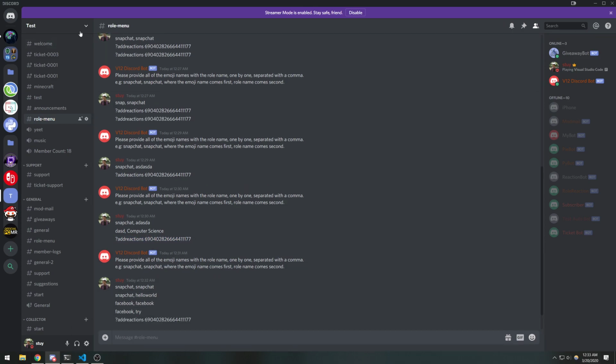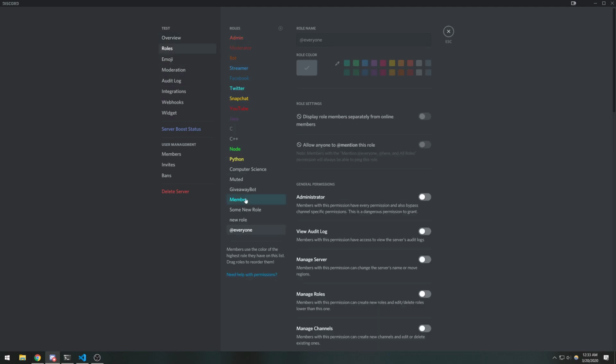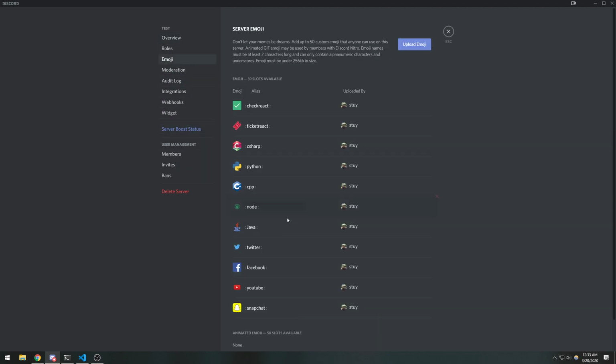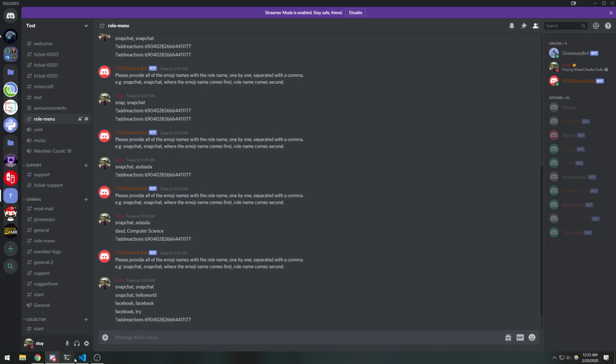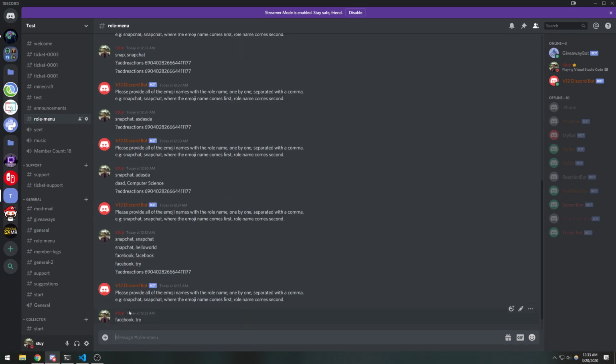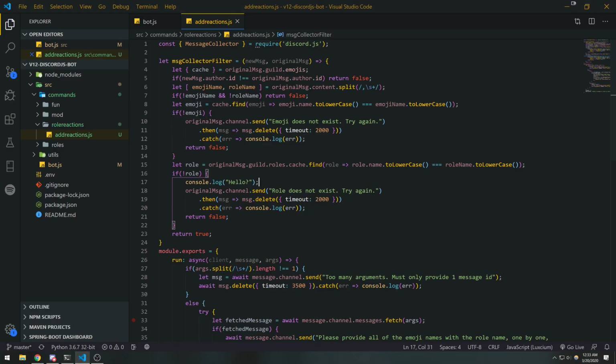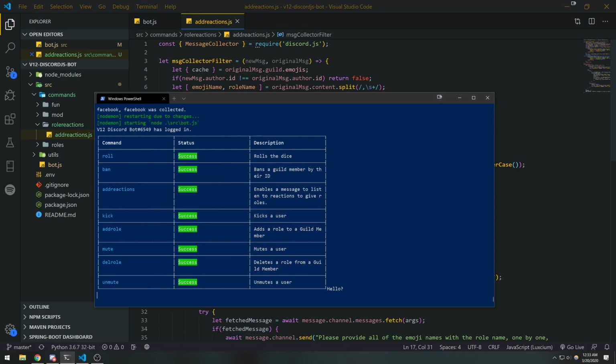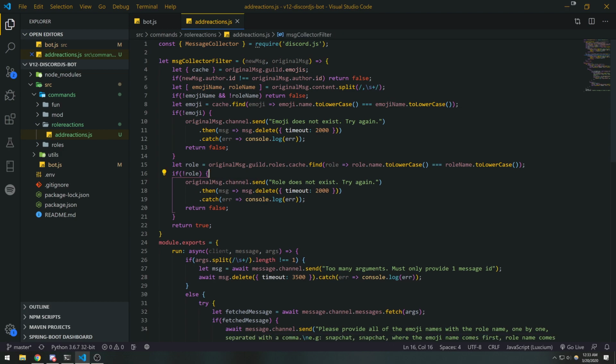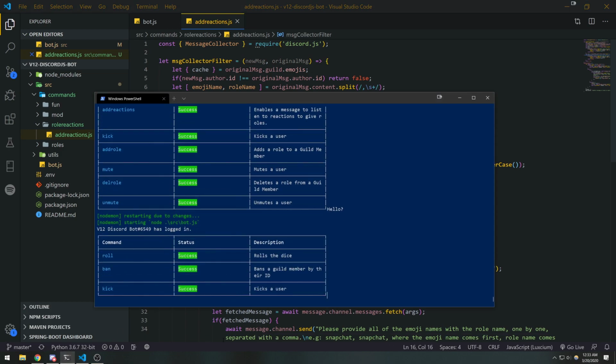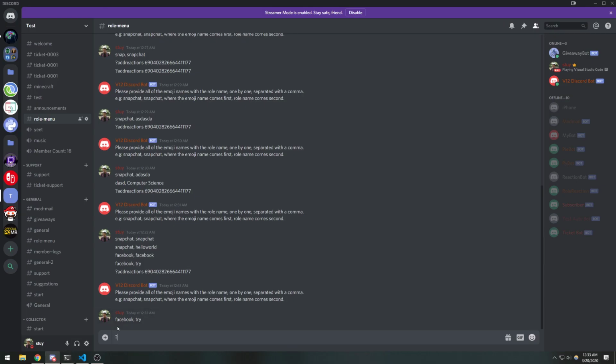Well, the emoji itself actually exists, right? There is an emoji called Facebook, isn't there? Yeah, there's an emoji called Facebook. Okay. And if I did Facebook try... Okay, there we go. For some reason that didn't work. I don't know why. It's so weird. I'm pretty sure it's my node mod just acting up. Okay, anyways. So we're gonna do...